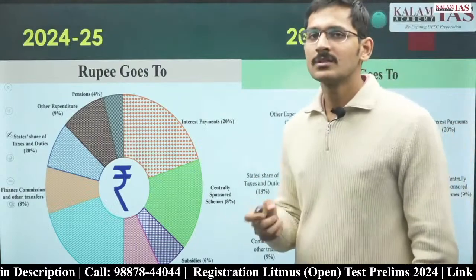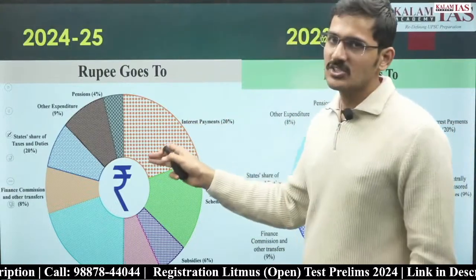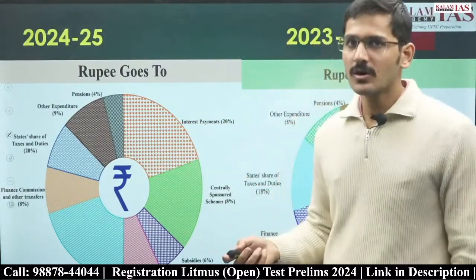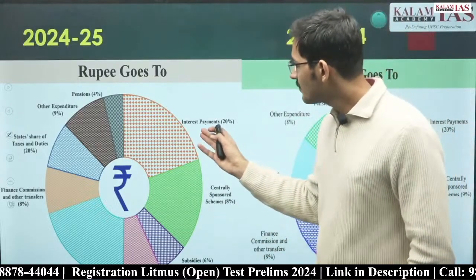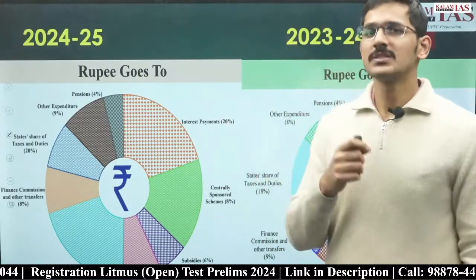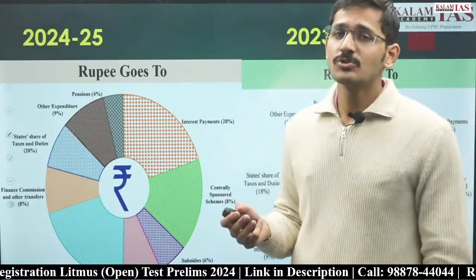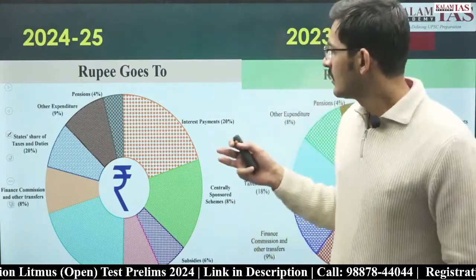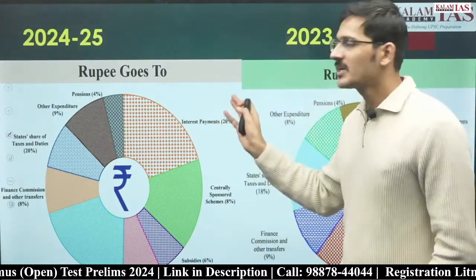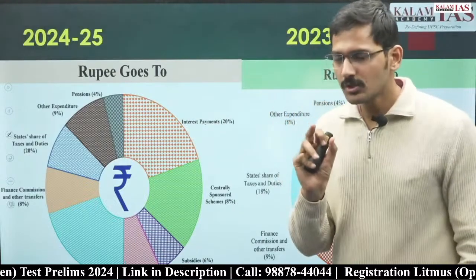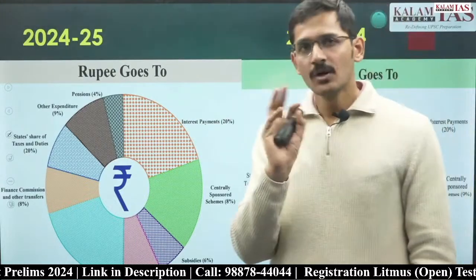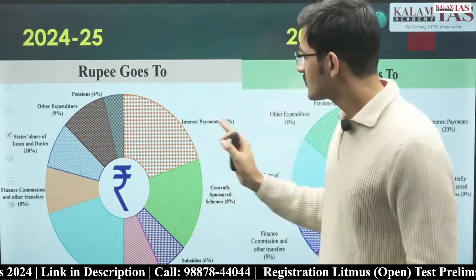Now at that time, someone who has not looked at the pie chart might take a wrong statement, or UPSC might give that interest payment is just 5% of the total budget or 3.2% of the total budget. So interest payment is around 20%, 1/5 of the total budget. You should have certain idea.